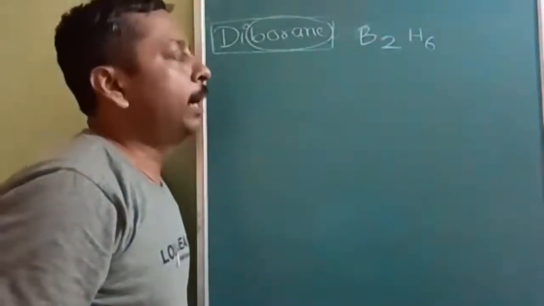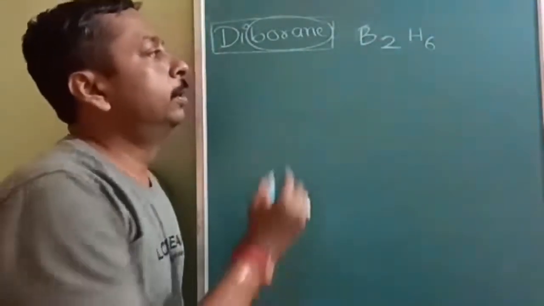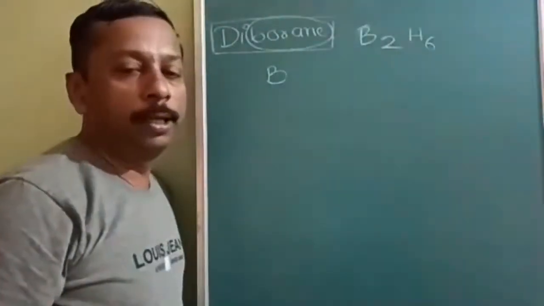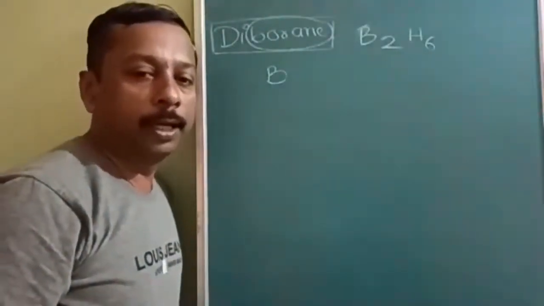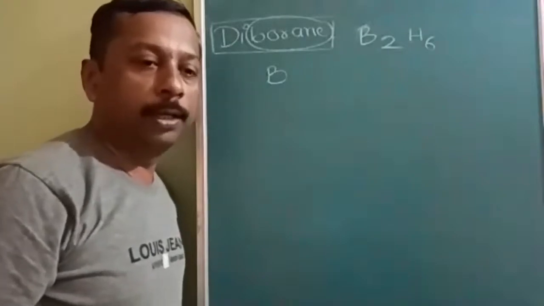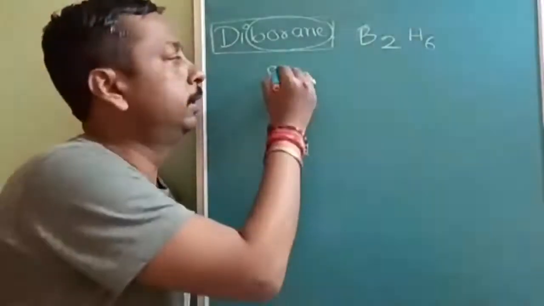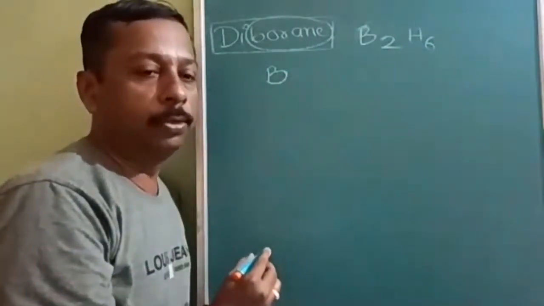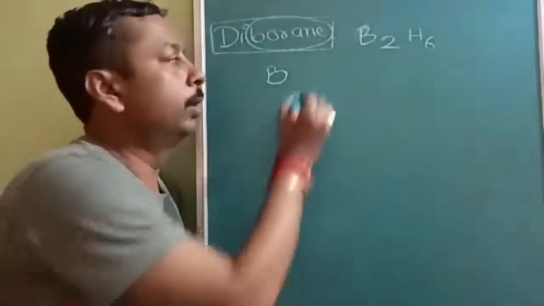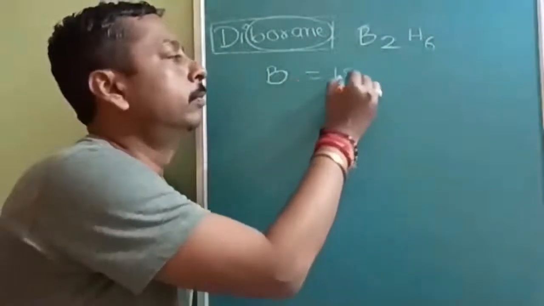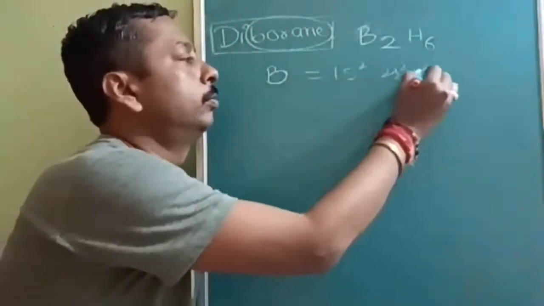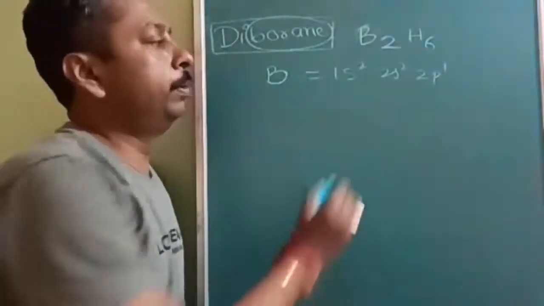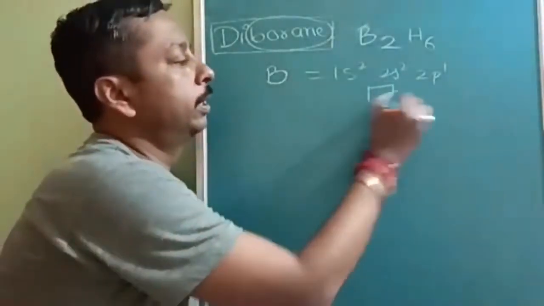Now, the hybridization part. Hybridization should be of the boron. An element which has higher valency can undergo hybridization. Therefore, boron will undergo hybridization. The configuration is 1s2, 2s2, 2p1, as it is a 13th group element, therefore 2p1. But that is in the ground state.